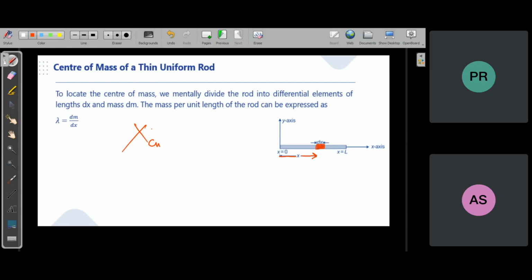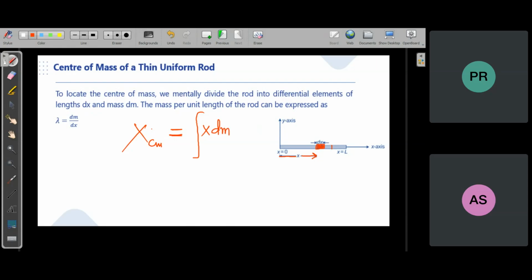So xcm... like that we can break the entire rod into a lot of small elements, but all the elements will be at different distances. So for bodies, the same formula, m1 x1 plus m2 x2 and so on, will become the integral of x dm.